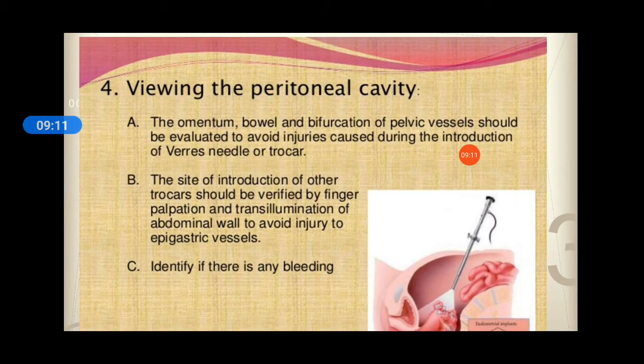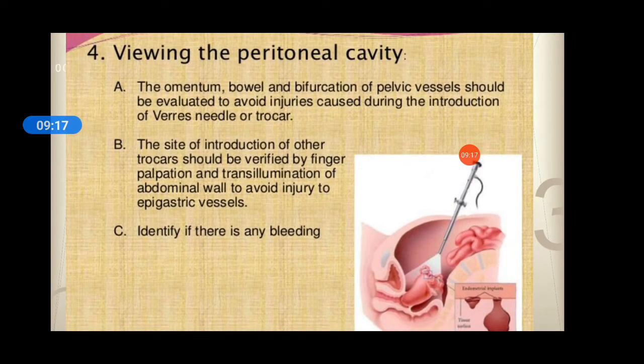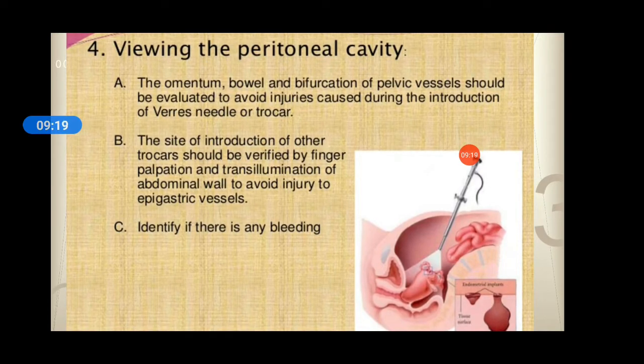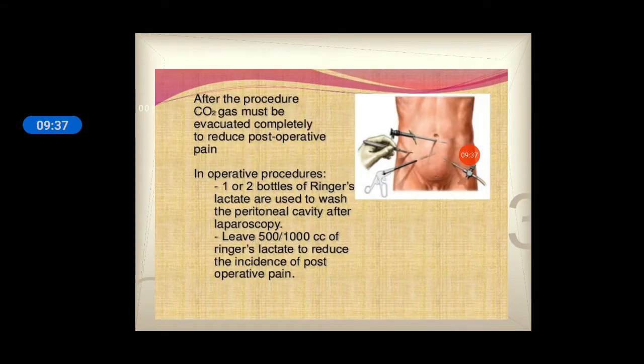Through the trocar, you can insert the telescope and you can visualize the peritoneal cavity. The omentum, bowel, and bifurcation of the pelvic vessels should be evaluated to avoid injuries caused by the introduction of the Veress needle or the trocars. The site of introduction of other trocars should be verified by finger palpation and transillumination of the abdominal wall to avoid injury to the epigastric vessels. Identify if there is any bleeding point.